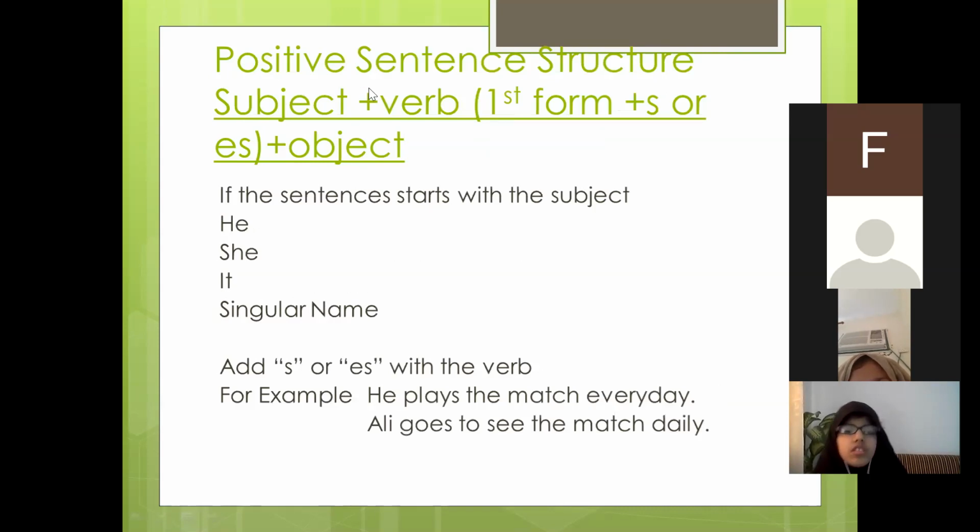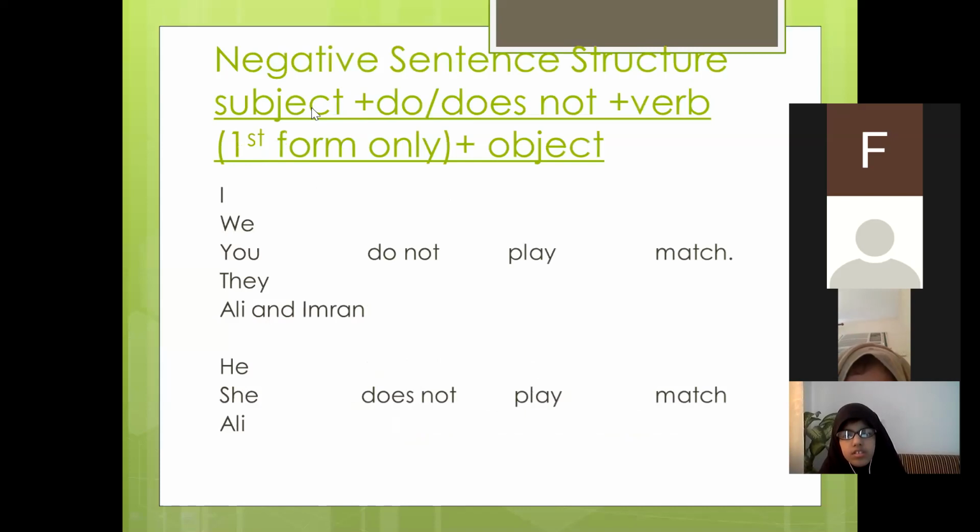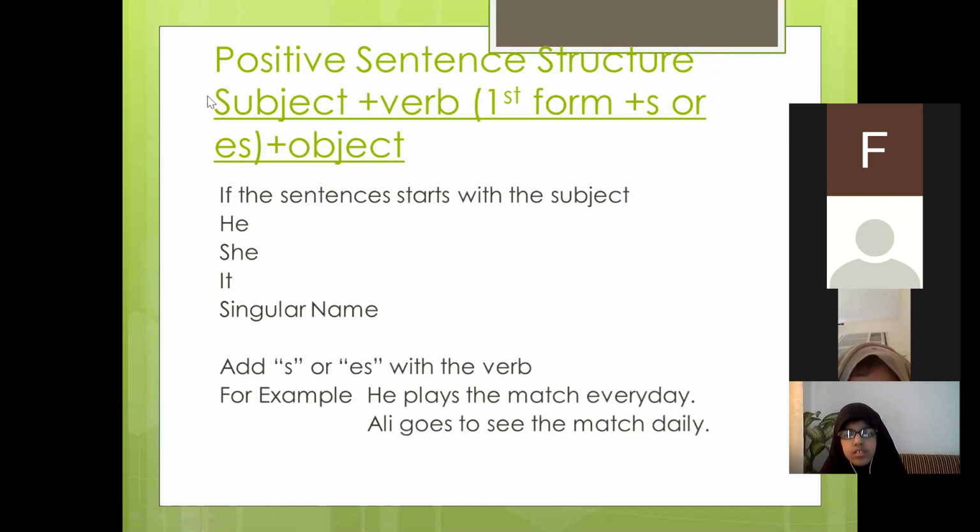Let's talk about the positive sentence structure as far as simple present tense is concerned, because today our topic is simple present tense. So let us discuss the sentence structure of the positive sentences in simple present tense. Now you can see this formula in the very beginning.